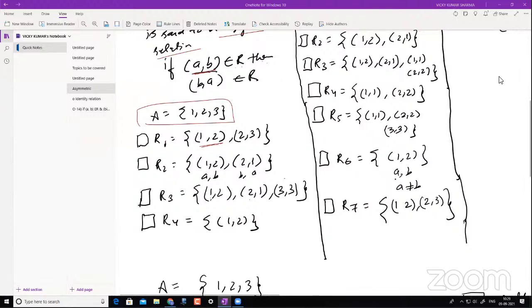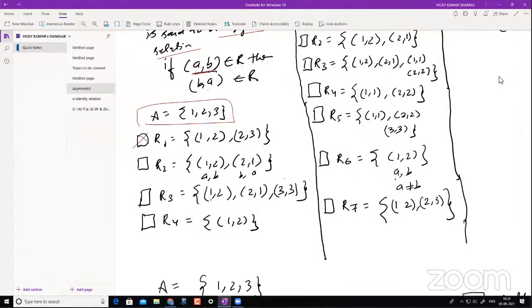Okay. So now you see R1 is not a symmetric relation, because it says if A comma B belongs to R, then B comma A should belong to R, right? So if this A comma B is there, I must have B comma A here. So I don't have 2 comma 1 in this relation, and therefore this is not a symmetric relation. So just one thing will make it not a symmetric relation.